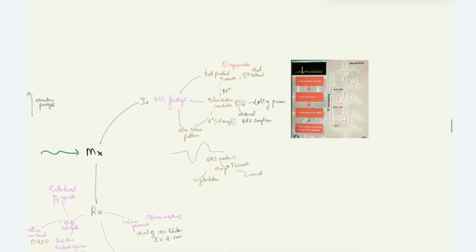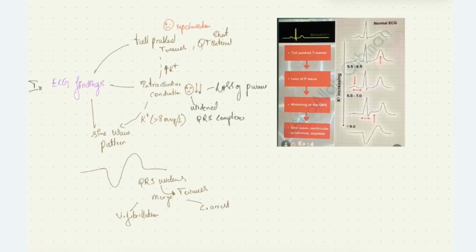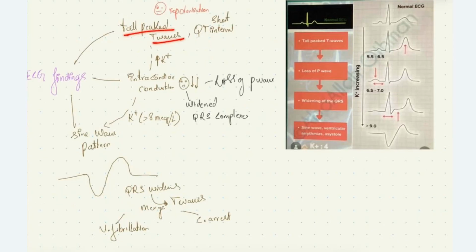Coming to investigation, the ECG findings. Initially, we'll have tall peaked T waves due to disturbance in repolarization of ventricle, and also short QT interval. We saw this tall peaked T waves and shortened QT interval, followed by, as the potassium level increases, it causes disturbance in intracardiac conduction. Due to this, there won't be the ventricular depolarization, causing loss of P wave and widened QRS complex. Here you can see the loss of P wave and widened QRS complex.